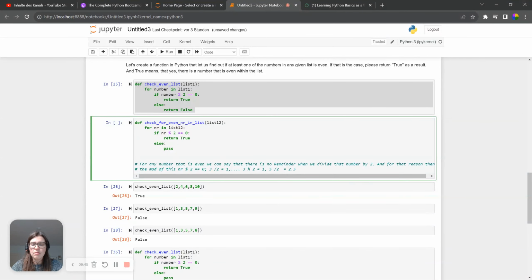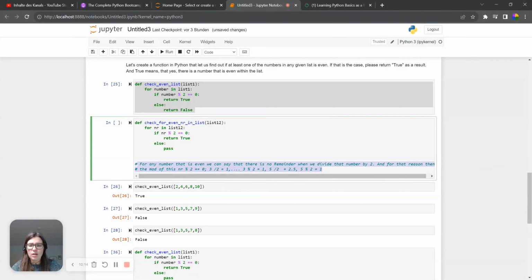The 2 fits twice into 5, but there's still a remainder of 1. Whenever we have an uneven number, the remainder is not 0. So if the number mod 2 is 0, it returns true, because this automatically means that we're talking about an even number.